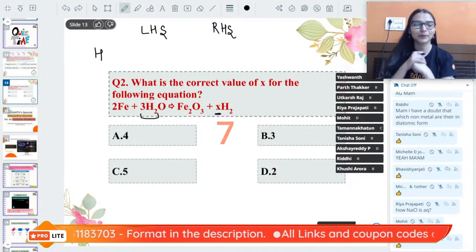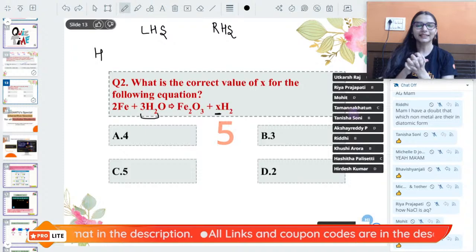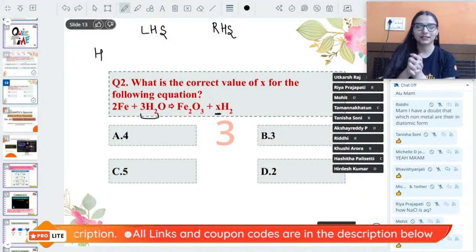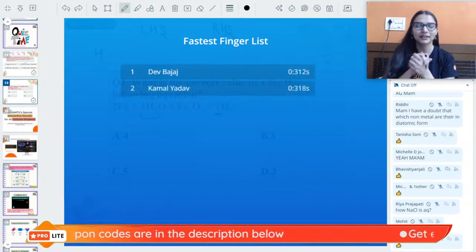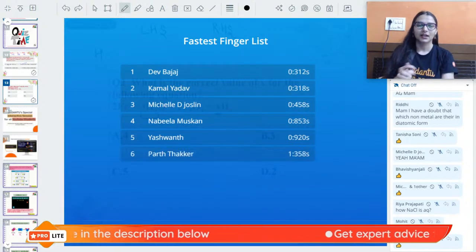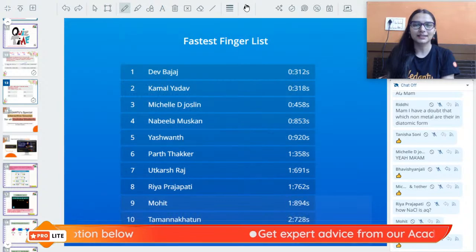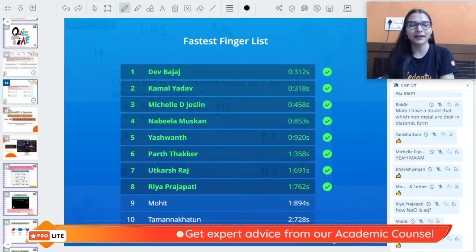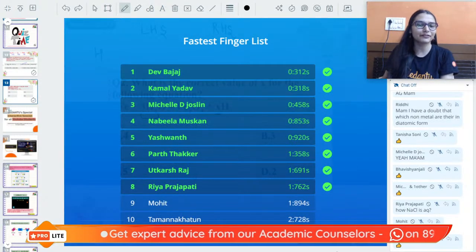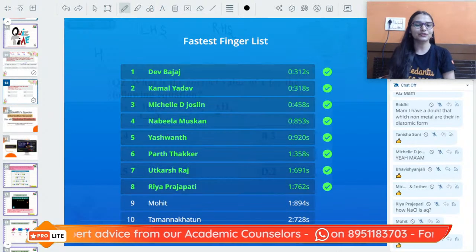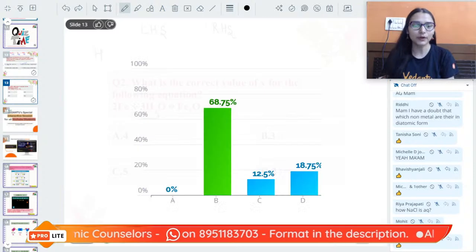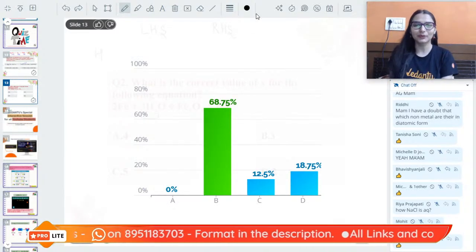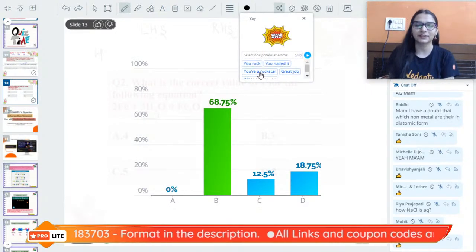Come on, everybody. I can see 50, 60, 70, 88% students have already marked the answers. On the fastest fingers list, very good. I can see Dev, Kamal, Michelle, Nabila, Yashwant, Parth, Utkarsh and Riya have given the right answer. Mohit and Tamanna, check your answer. Not bad, guys. Keep it up.